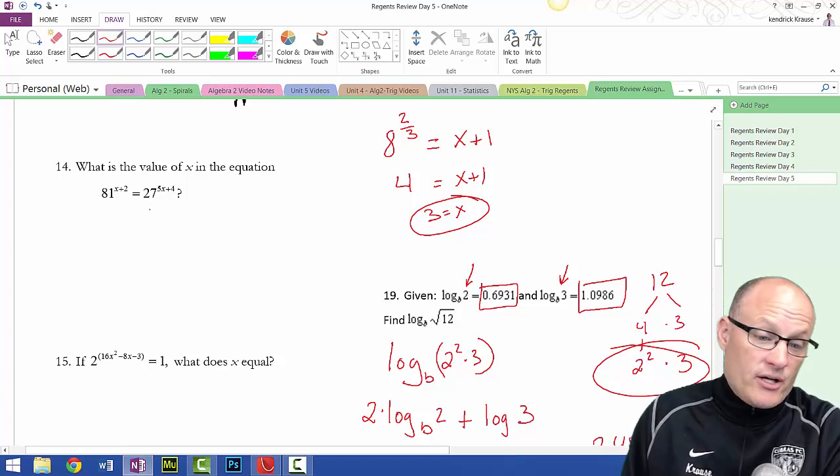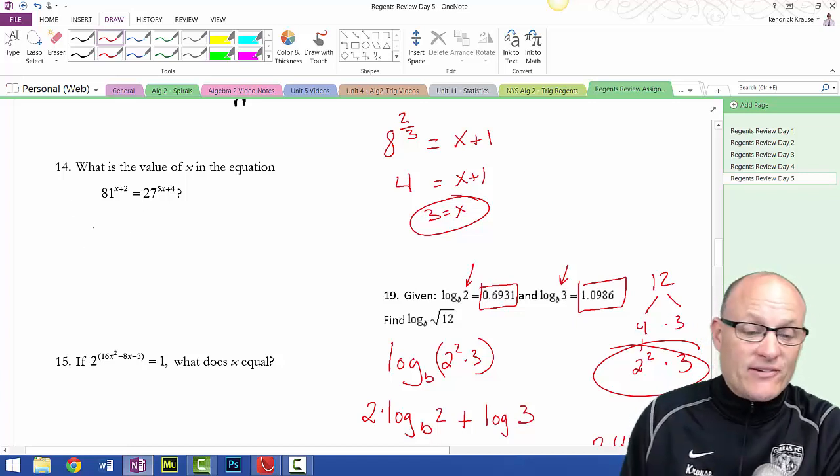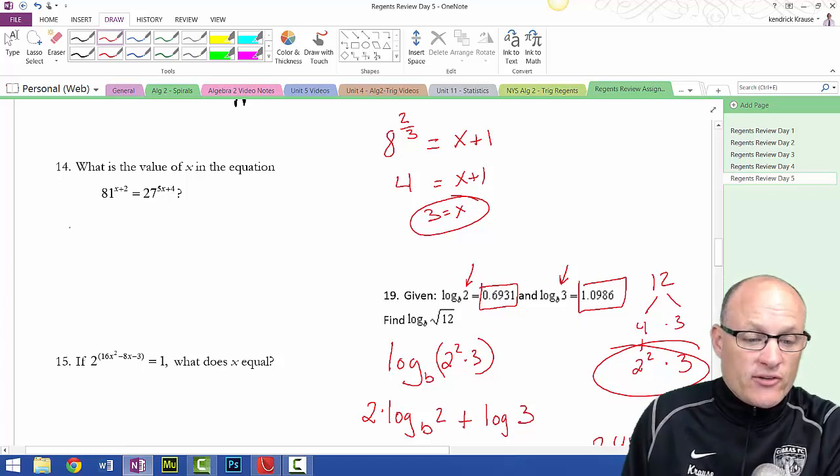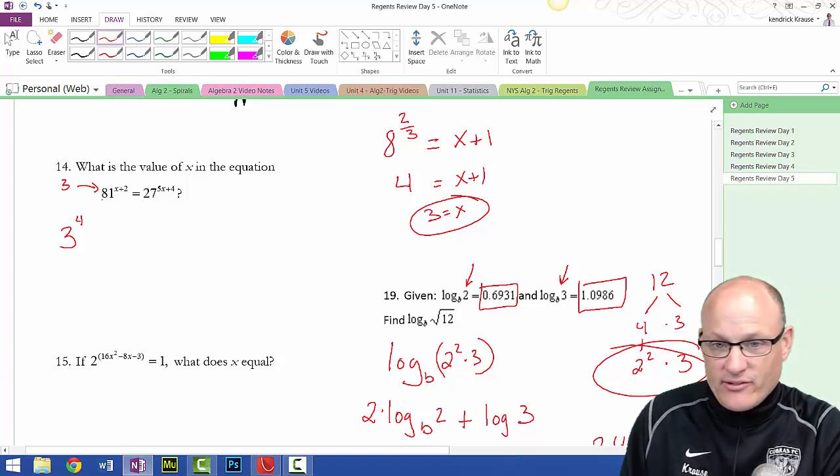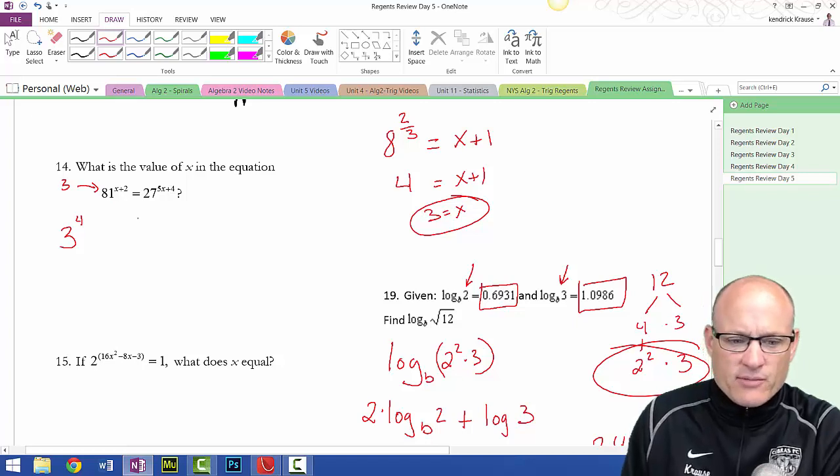In order to solve them, in these particular cases, what you need to do is make sure that the bases are the same. So in this case, this would be 3 to the 4th. Now, if it's odd, your base is going to be 3. If it's even, your base is going to be 2. The only time that varies is if you have something that looks like a 5, then the base will be a 5. In most cases, it'll either be a 2 or a 3. So 3 to the 4th is 81, so x plus 2.